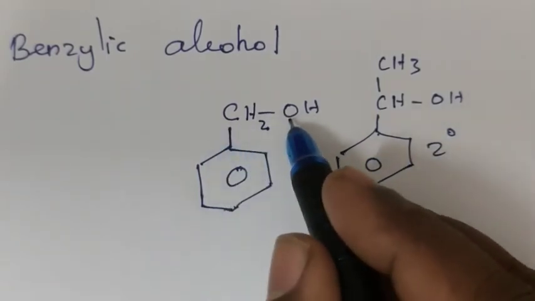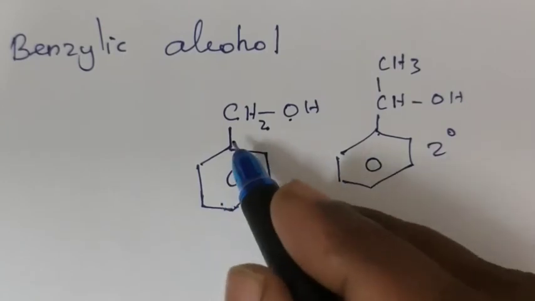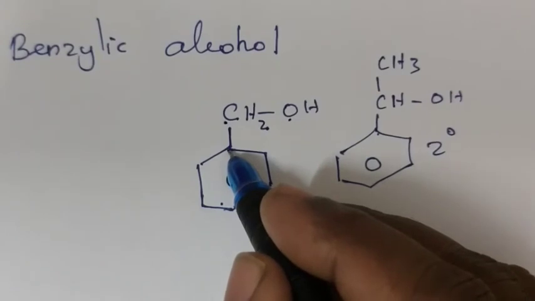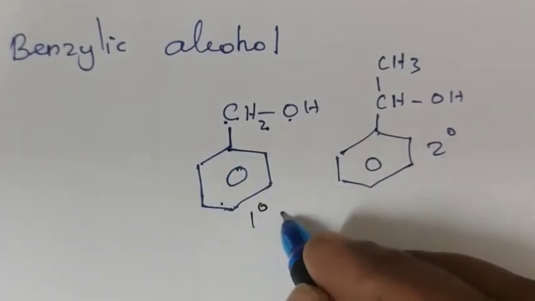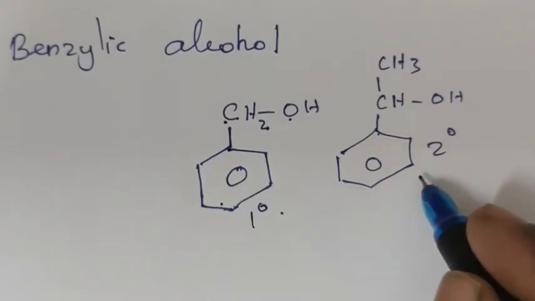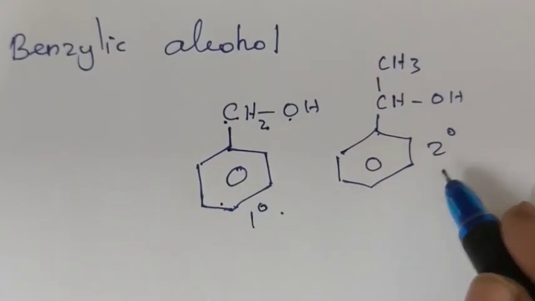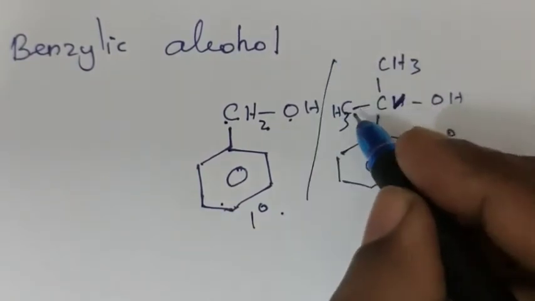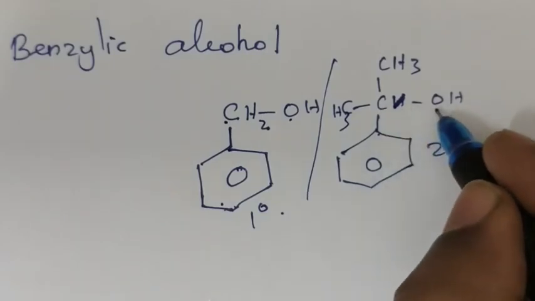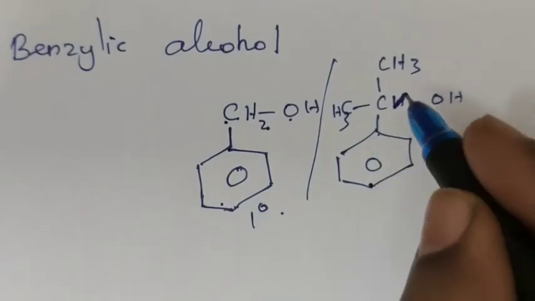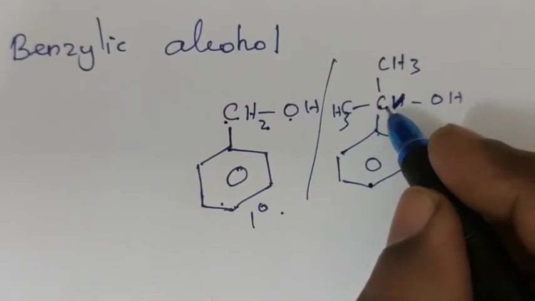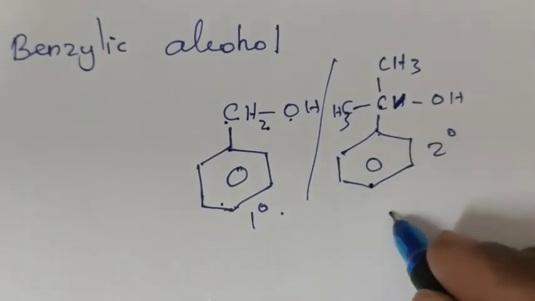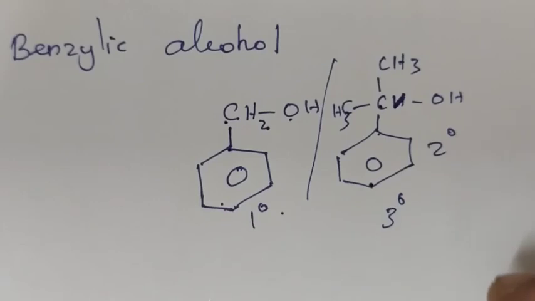Here the carbon which carries the OH group is attached with an aromatic ring, therefore this carbon is benzylic carbon, and it is attached to only one carbon. Therefore, it is a primary benzylic alcohol, and this is the secondary benzylic alcohol. Suppose we replace this hydrogen by another CH3 group, then the carbon which carries the OH group is attached with an aromatic ring, therefore it is a benzylic carbon. That benzylic carbon is surrounded by 1, 2, 3 carbon atoms. Hence, it is the tertiary benzylic carbon.